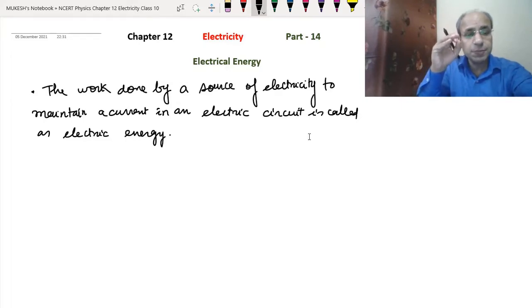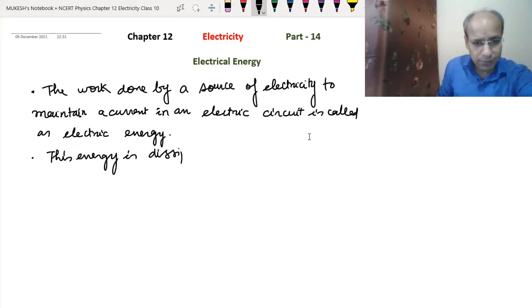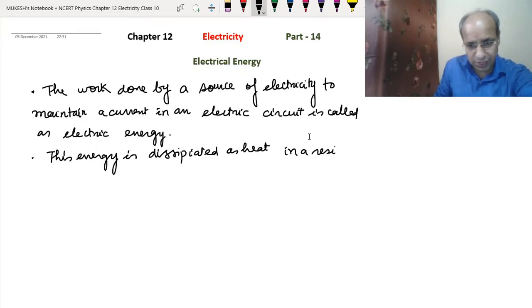Now, whenever this energy is spent, it will do the work, and at the same time it will dissipate as heat in the circuit. As we know, whenever we use some circuit, like an electric rod, or a mixie, or anything where we are using electricity, even through a battery, the wire becomes a little bit hot. So this energy is dissipated as heat in a resistor, or you can say the conductor.